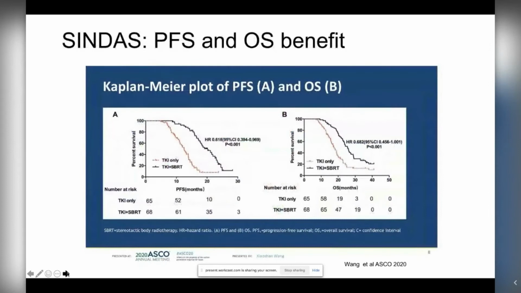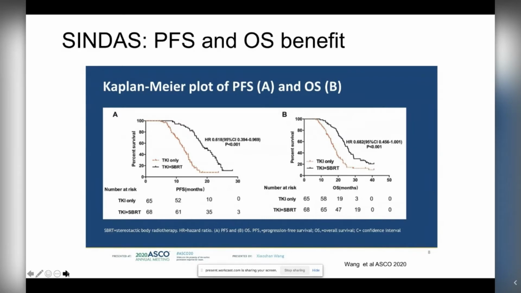And this was the first study that, in a prospective, randomized fashion, really demonstrated that the use of a TKI, such as erlotinib and gefitinib, plus radiation led to improved outcomes for patients with oligometastatic non-small cell lung cancer. Here we saw an improvement in progression-free survival, which was 20 months versus 12.5 months. And then we also saw an improvement in overall survival, which was 25 months versus 17 months. So really showing that there is a subset of patients who do seem to derive benefit from the addition of upfront radiation plus their TKI.